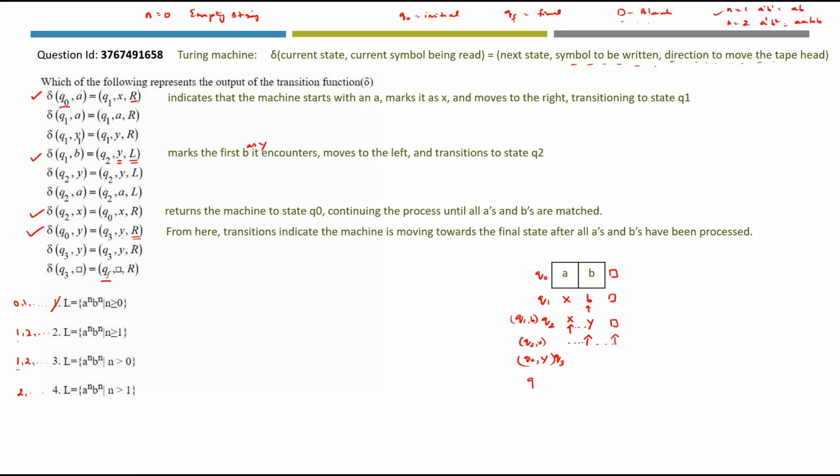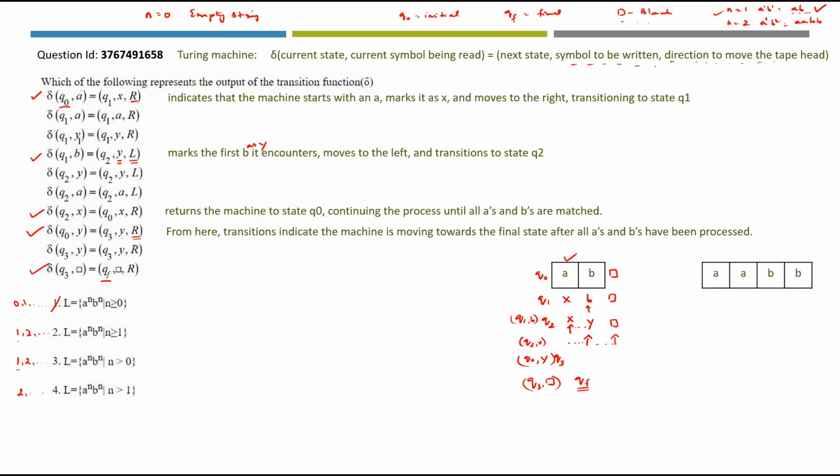What is the new transition now? q3 comma blank symbol. Do we have any transition here? Yes. q3 comma blank symbol will say you have reached the final state. So once you reach the final state, it means the string is accepted and the process has been successfully completed. When n is equal to 1, the language has the string ab and this is successfully processed by the Turing machine. Now let's take the next string.